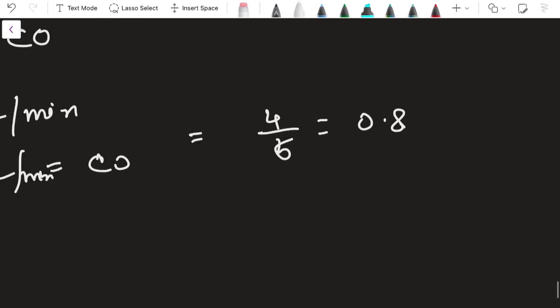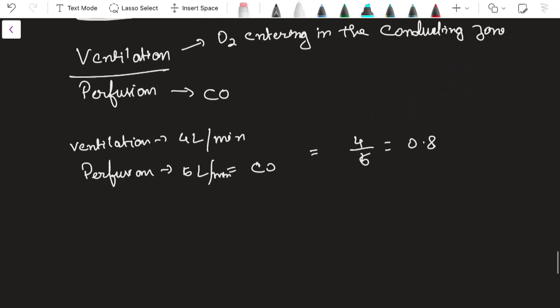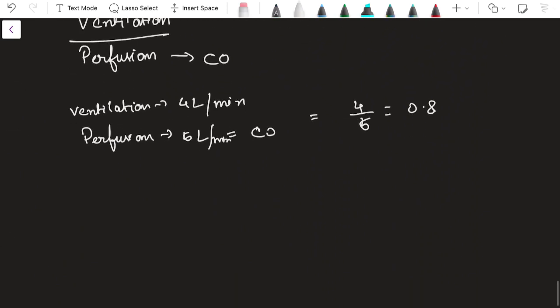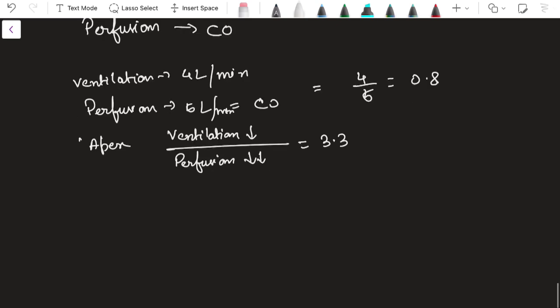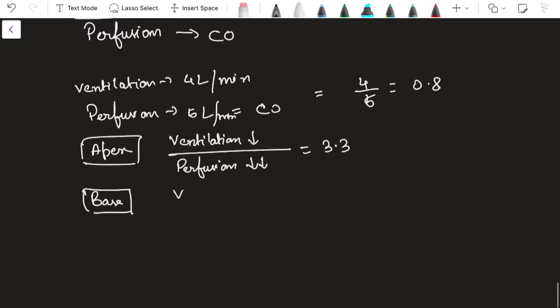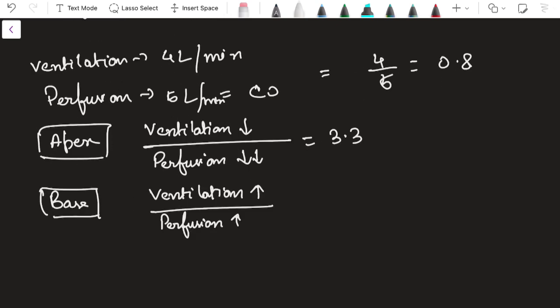Now from this, we can say that some regional imbalances between ventilation and perfusion can be present. In the apex of the lung, ventilation is less, but perfusion is even lower. What will happen to the ratio at the apex? It should increase. At the apex, it is found to be 3.3. What happens at the base? At the base, ventilation is increased and perfusion is even greater. So the ratio should fall. It is calculated as 0.6. These values you need to remember.